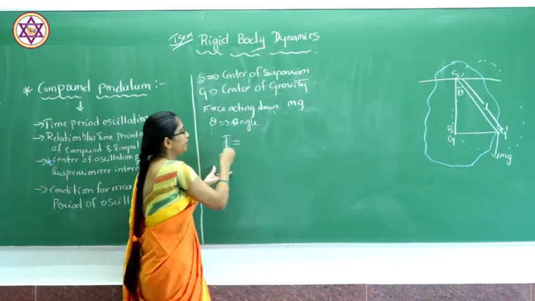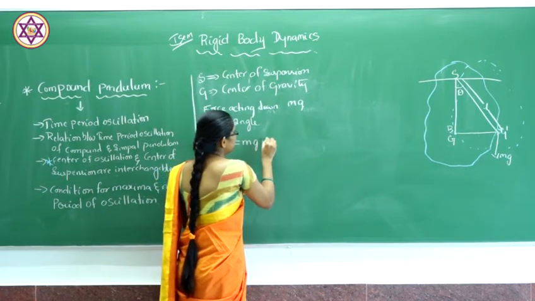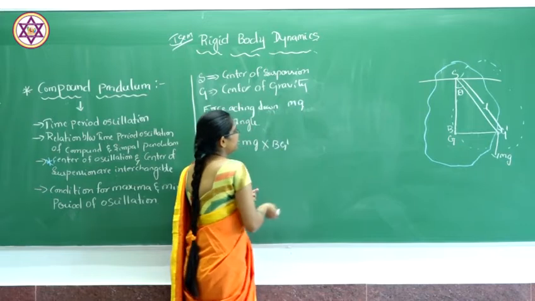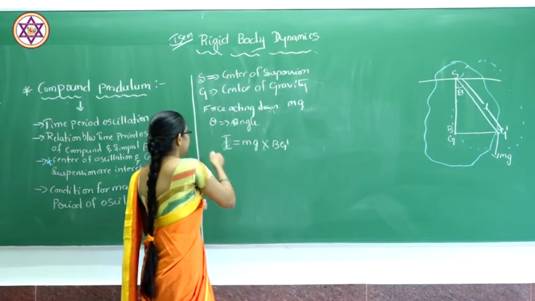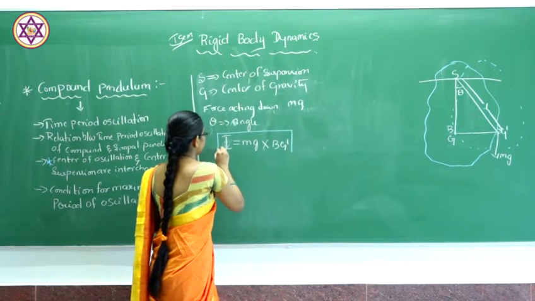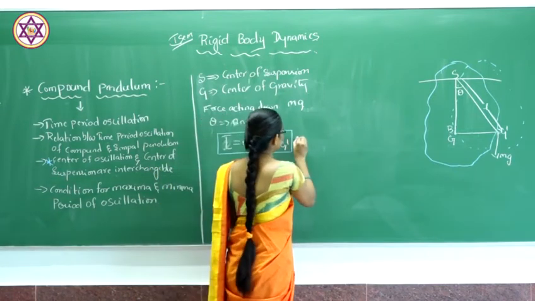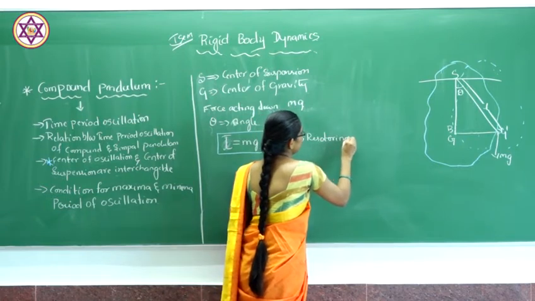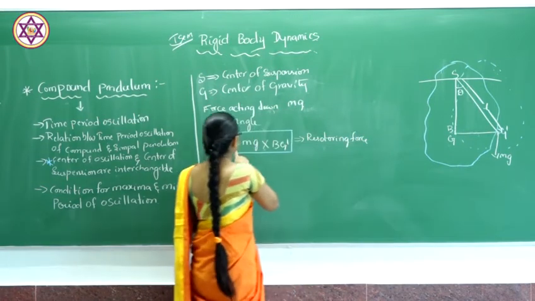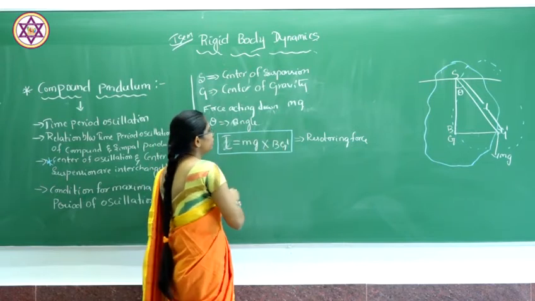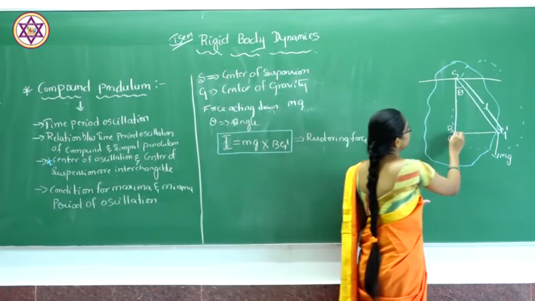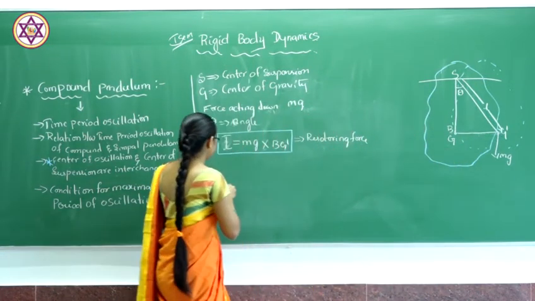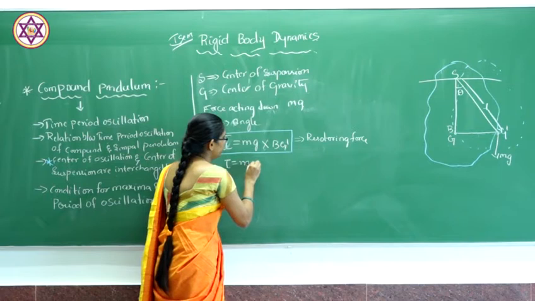The restoring couple is always given by the torque, which will be equal to mg into bg dash. So this will be the restoring force, the restoring accelerating force, that is given by mg into bg dash. So, bg dash, or torque will be equal to mg